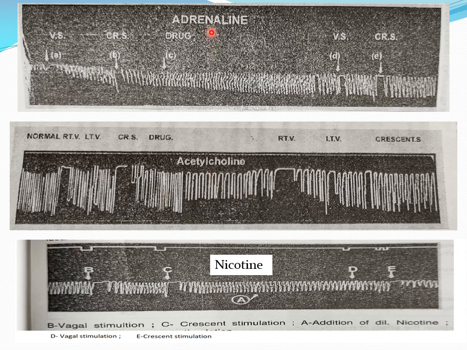So acetylcholine and adrenaline do not interfere with the function of parasympathetic nerves, but their effect is on the myocardium. Okay, now coming to the third drug, nicotine.